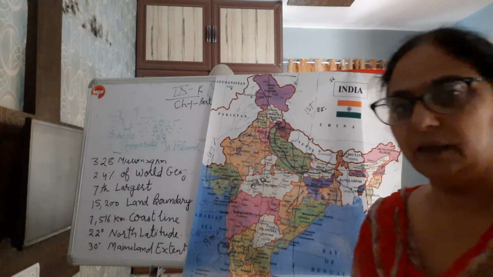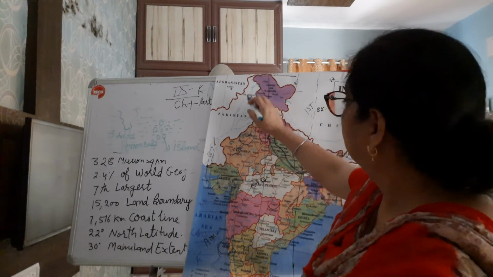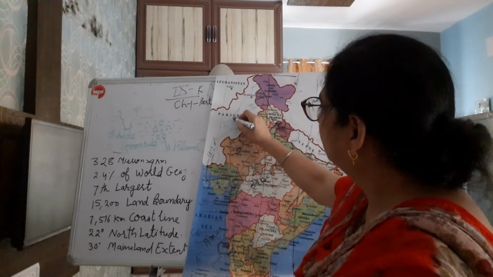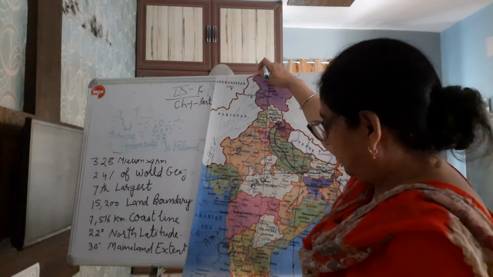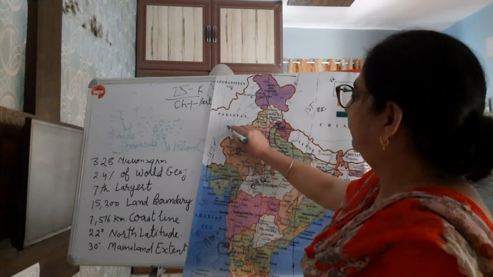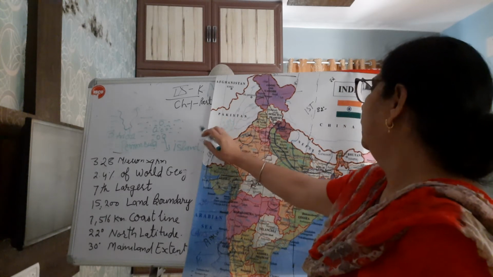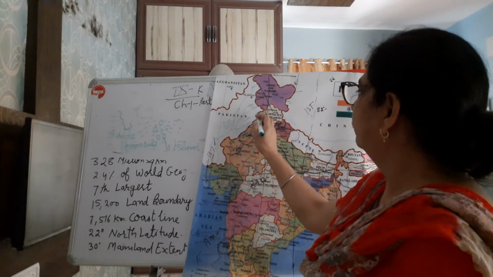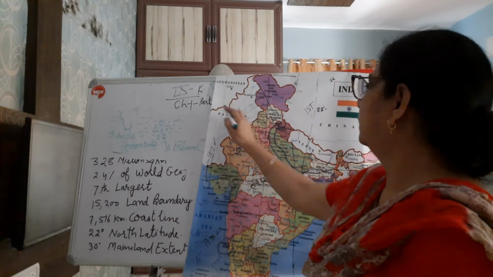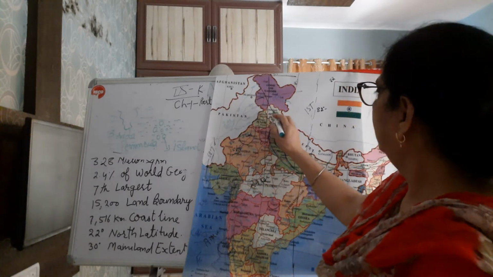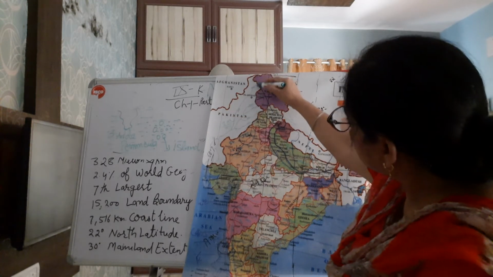We will read about the northern Himalayas in the next chapter. It is approximately up to 37 degree north latitude, as I told you yesterday. Approximately from here, where Jammu Kashmir ends, and our young fold mountains are located here.